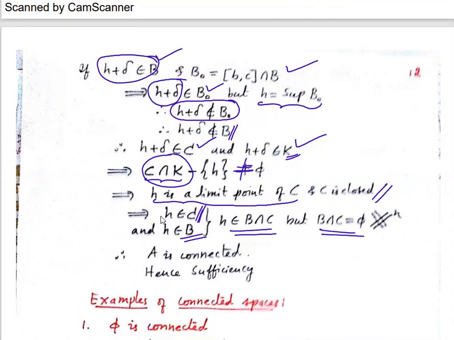This is again a contradiction. So many times we avoid it, but still we are getting a contradiction. Therefore, what we assumed is wrong. Therefore, A has to be connected, hence sufficiency. So this very, very important theorem is concluded. This is our 10th theorem on connected spaces.